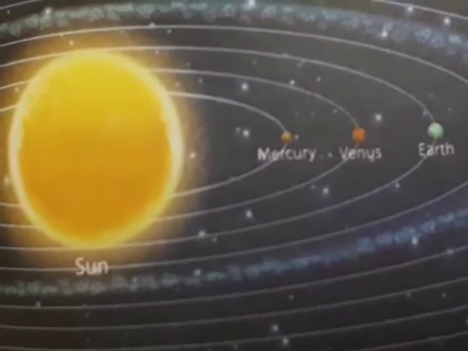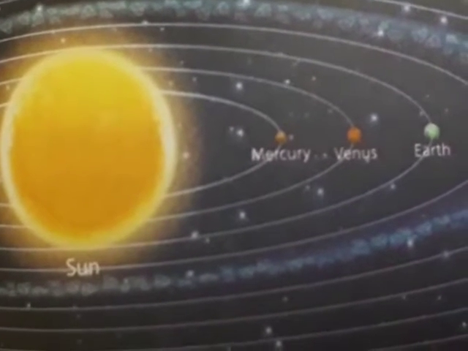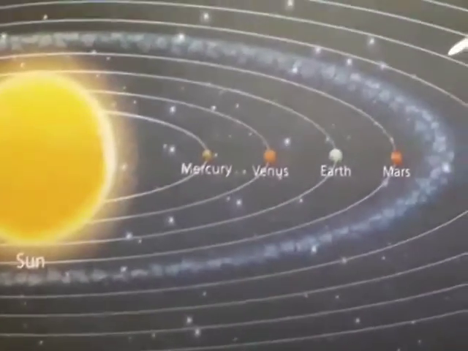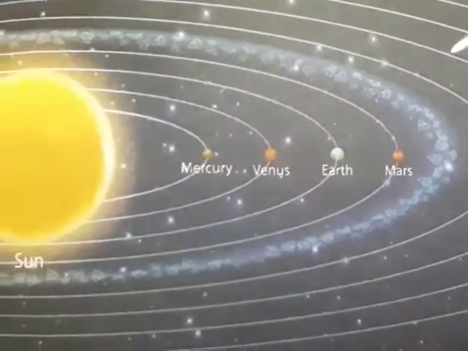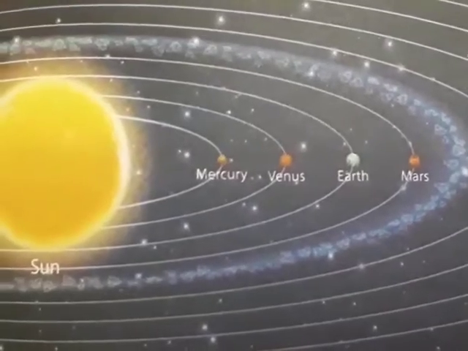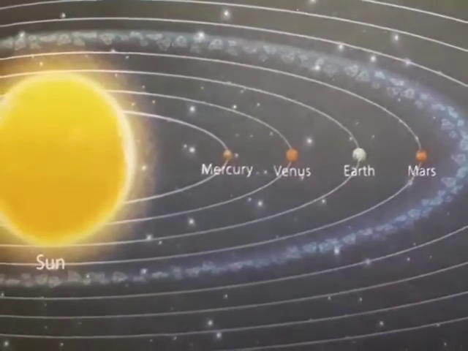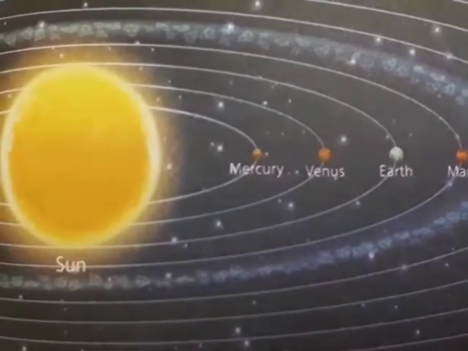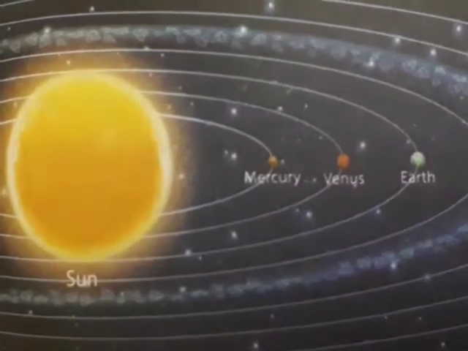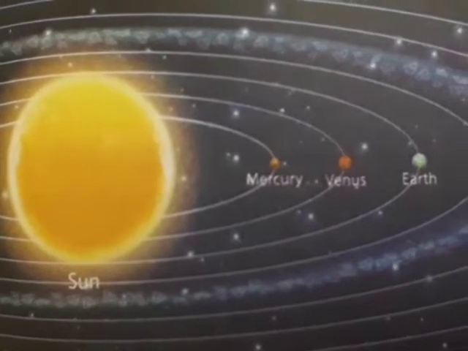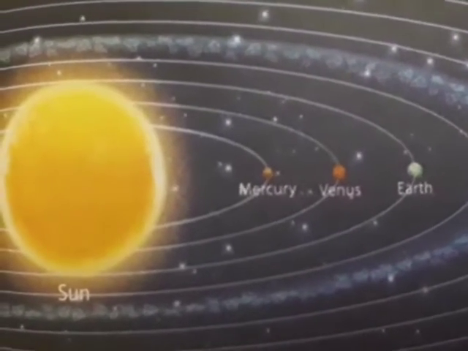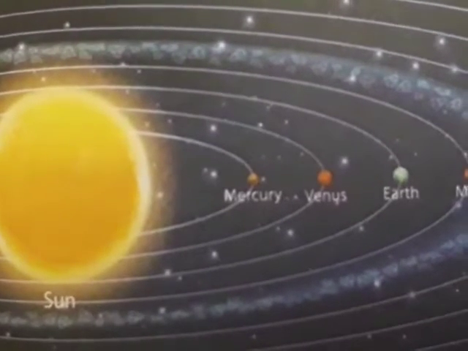Okay, and earlier Pluto was the 9th planet, but now it is not considered as a planet along with 8 planets, but it is called as a dwarf planet. Okay, this was given by the International Astronomical Union in August 2006. Okay, then we will talk about the sun now. Next picture.